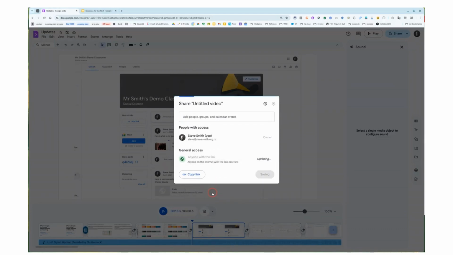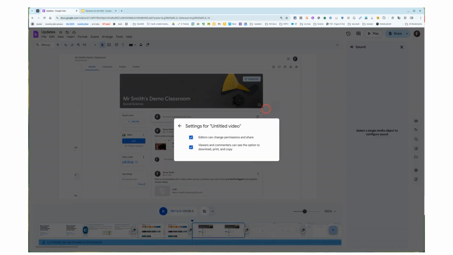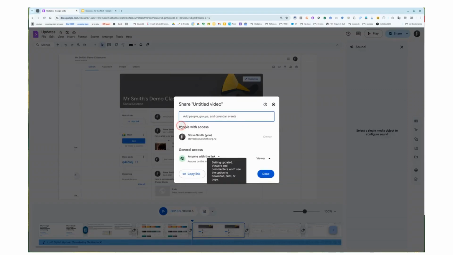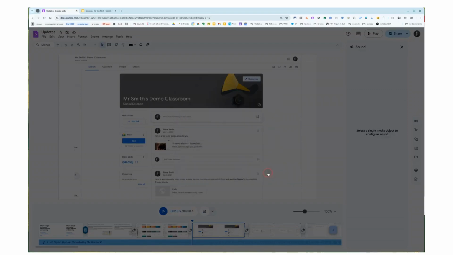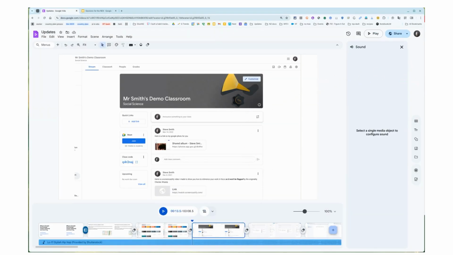We can choose that anyone can watch that, depending on the sharing settings for our domain. We can choose to change these settings and then jump back and save. And that's how you add slides to a Google vid.